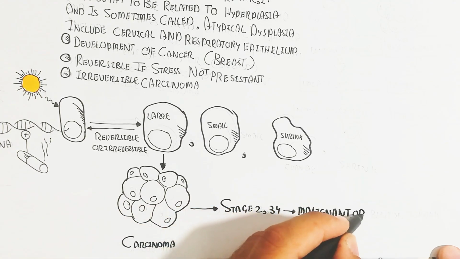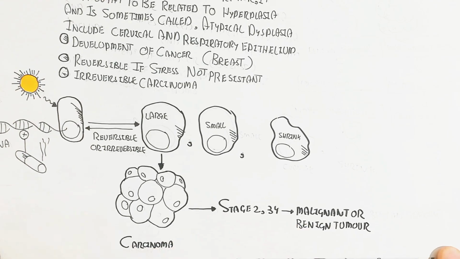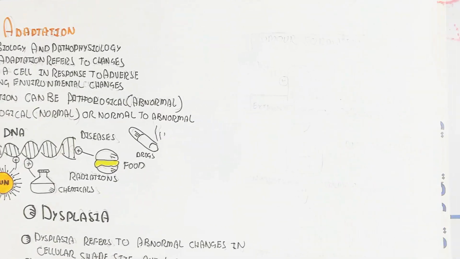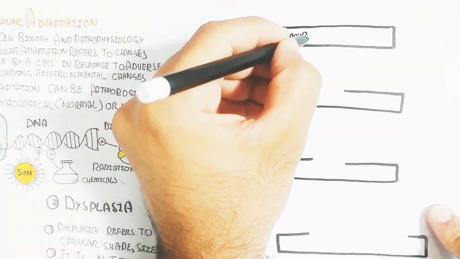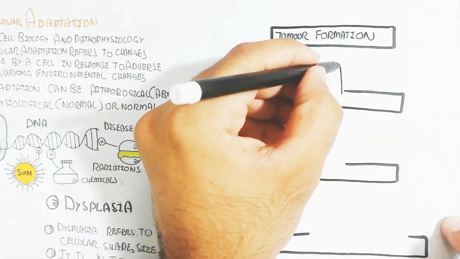Stages 2, 3 and 4 are for cancer, but a benign tumor is harmless compared to a malignant one, because a malignant tumor is the progression of cancer.